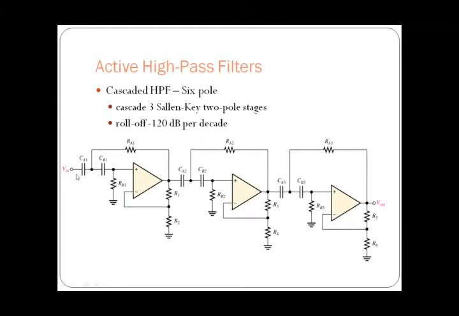This is one pole and this is another pole. The second one is similar to the first one, and the third one is similar to the first one. So these three are similar circuits, each having two poles. Then by cascading these three stages, we are getting the six-pole cascaded high pass filter.